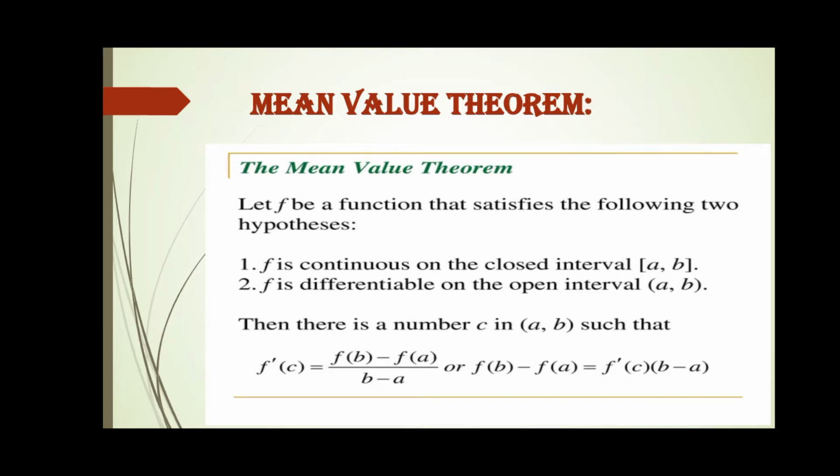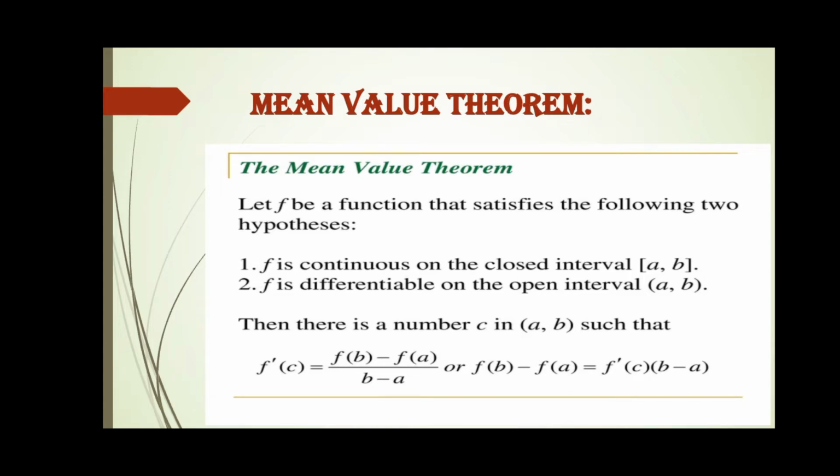The answer is that when we draw a curve, there are two endpoints a and b, and we can draw many tangents over there. So this is the sign of discontinuity, and we say that the function is not continuous at those very points. So we say that f is differentiable on the open interval and continuous on the closed interval a and b.